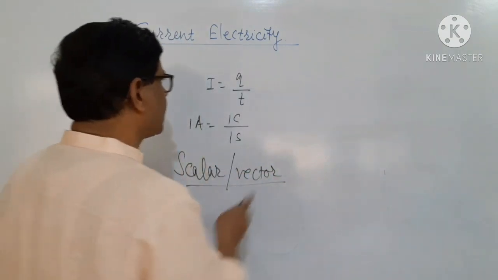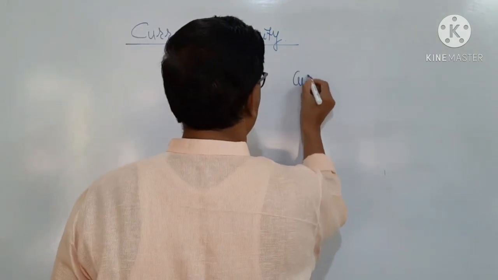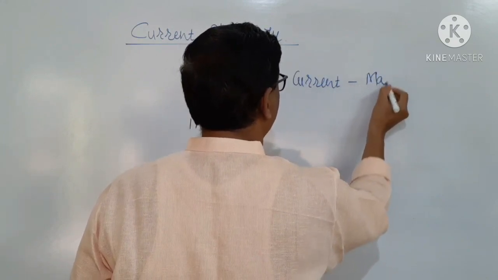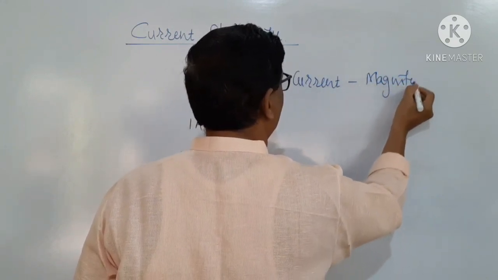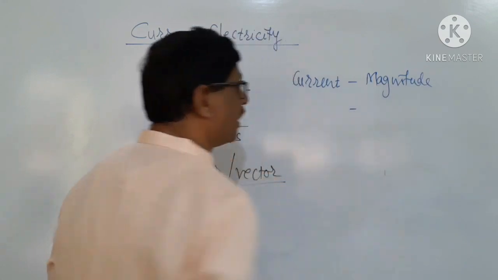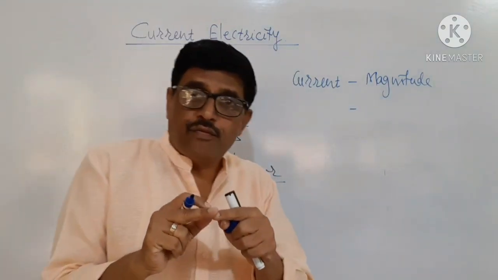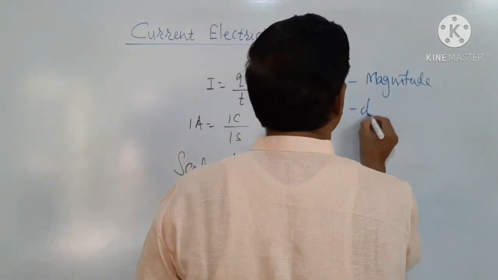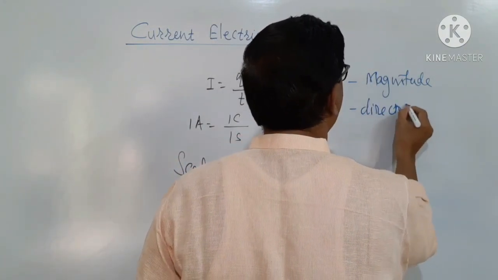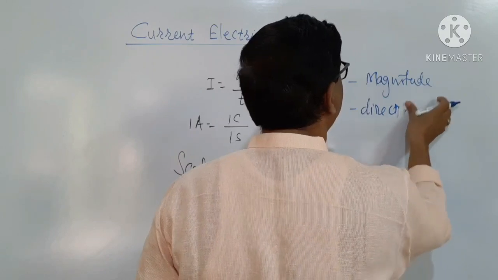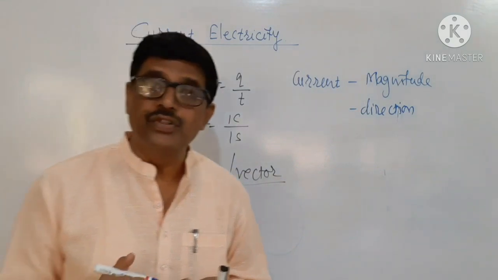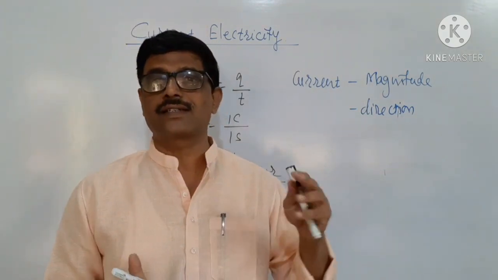Therefore, the current has magnitude. At the same time, current flows from higher potential to lower potential. Therefore, current has direction. Therefore, one may conclude that the current is a vector quantity.